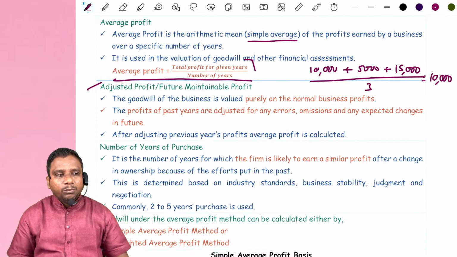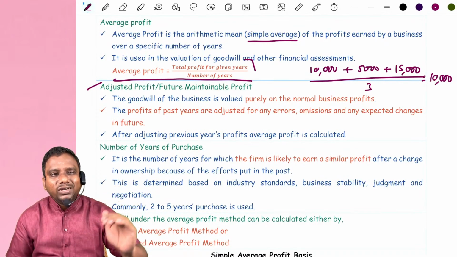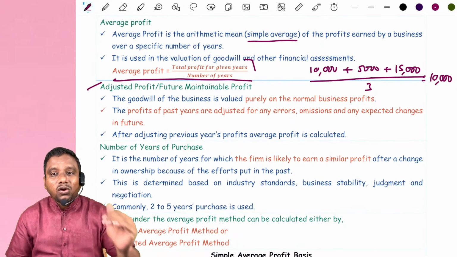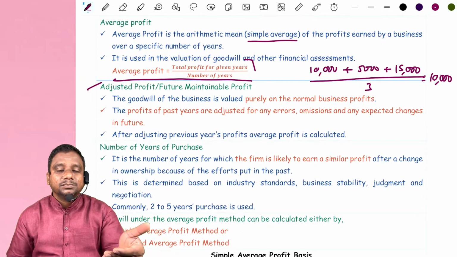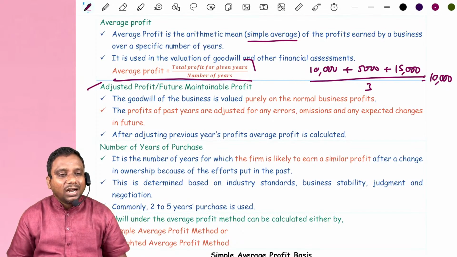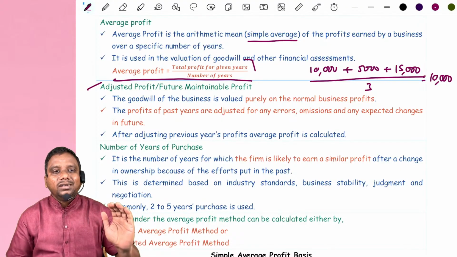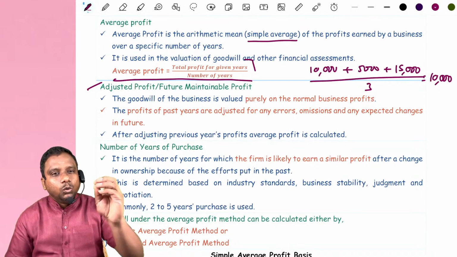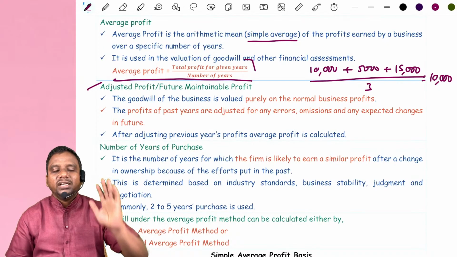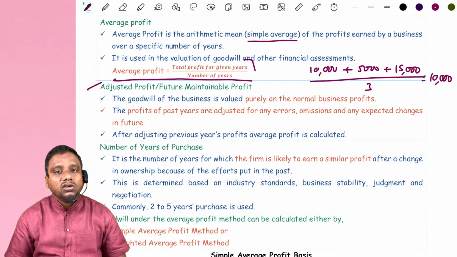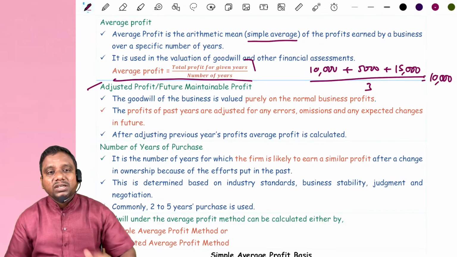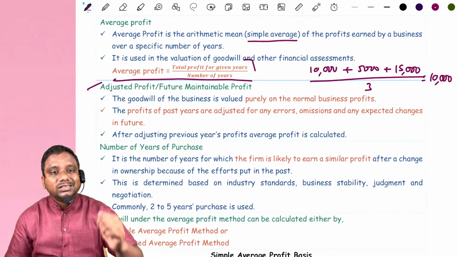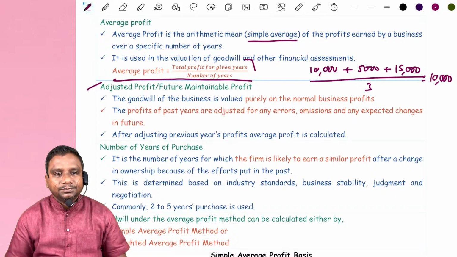Because of abnormal loss of goods, the profit gets decreased. That year profit gets decreased, but this abnormal loss will not arise in the future years. In that case, that year profit decreased. Now that year profit you increase. So goodwill is purely based on operating profit. Sometimes in the examination problems, they give you these type of things, which we need to adjust to the previous year profits. Is it clear?